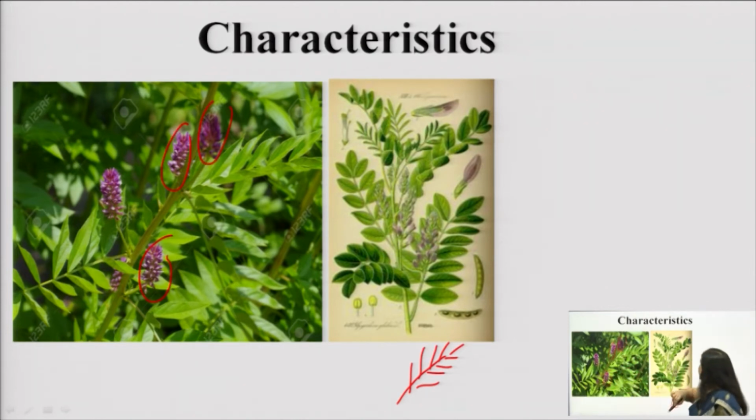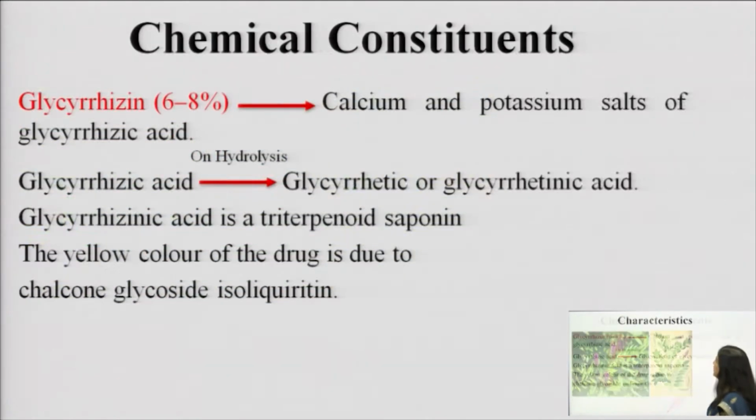The fruits are generally pods, like green peas kind of pods are seen in case of licorice. So, it is very much similar to that of our leguminous plants, whatever pulses and all, they belong to the Leguminosae family. So, this plant also appears similar to all those Leguminosae plants.